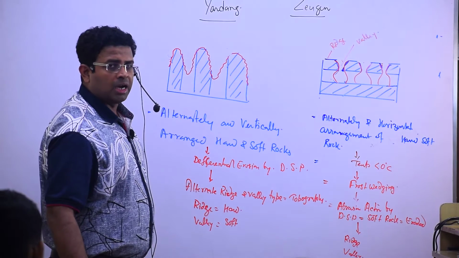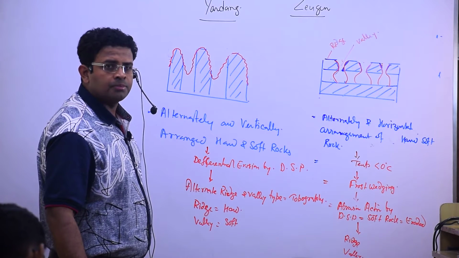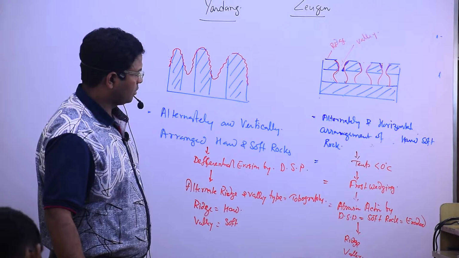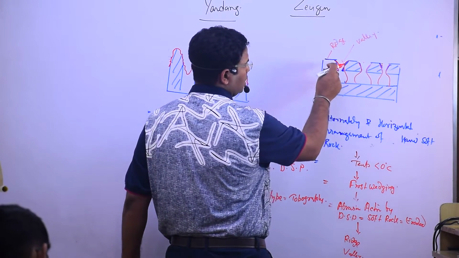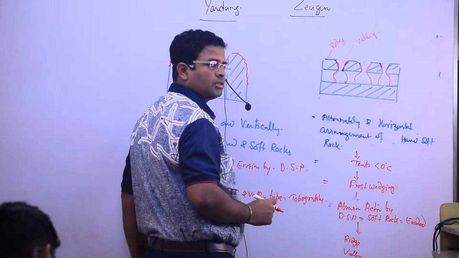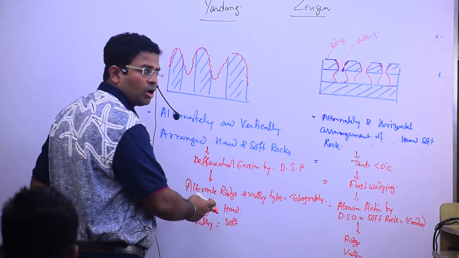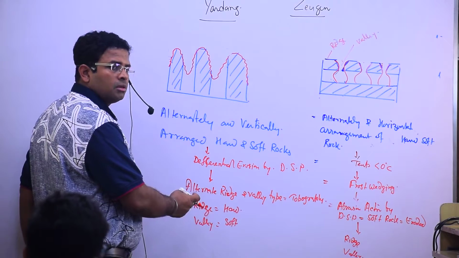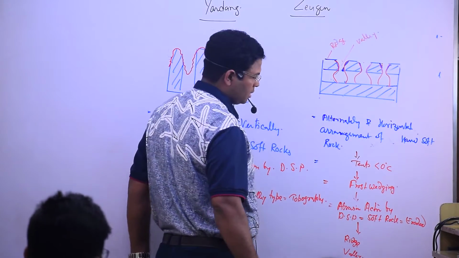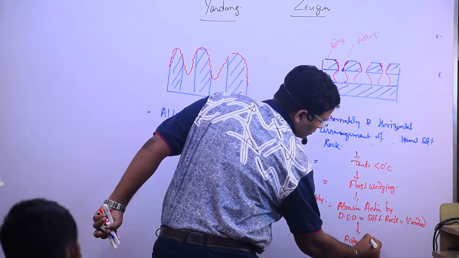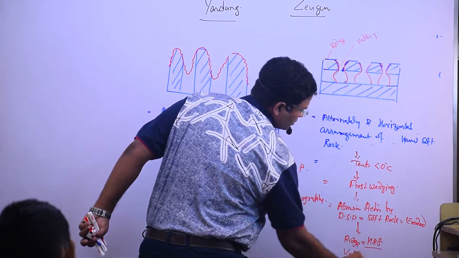Again, we have alternately arranged ridge and valley. But in this case, the ridge is having what? Alternate hard and soft. In this ridge, what is there? Only hard rock. But in this ridge, what is there? Hard and soft rocks.